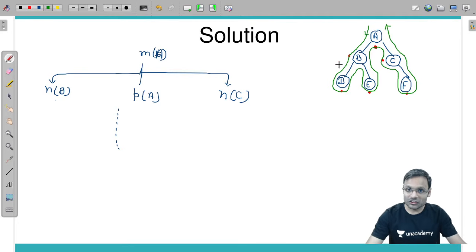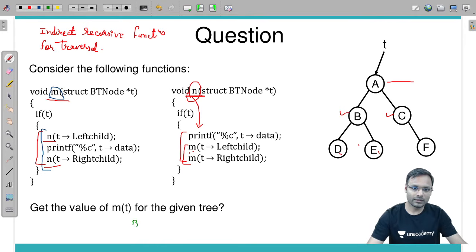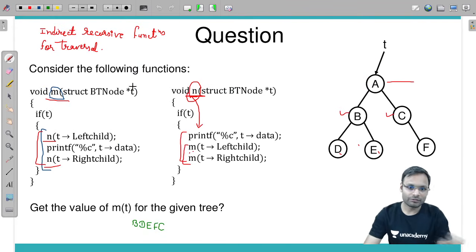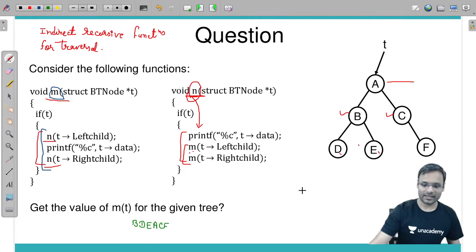And what is the traversal sequence we are getting? Answer is B, D, E, A, C, F. B, D, E, A, C, F will be the answer. Yes, correct.